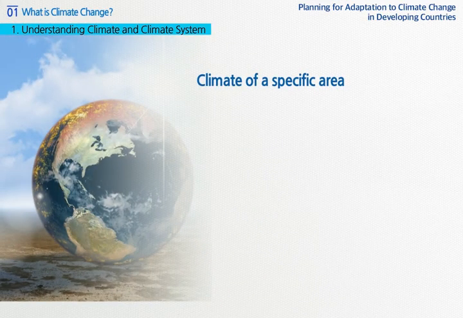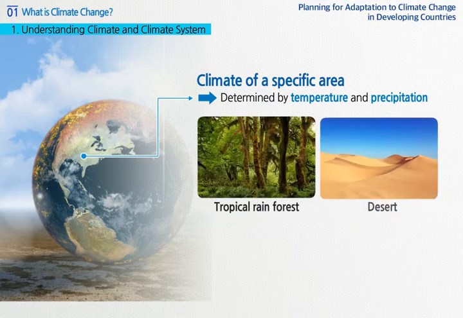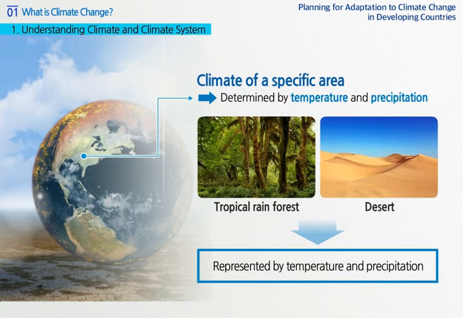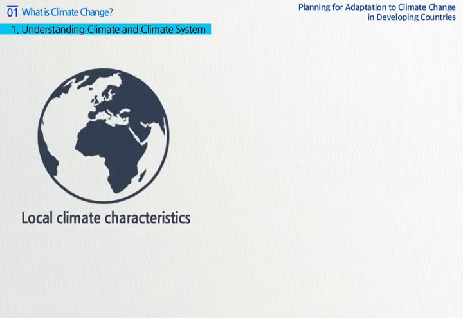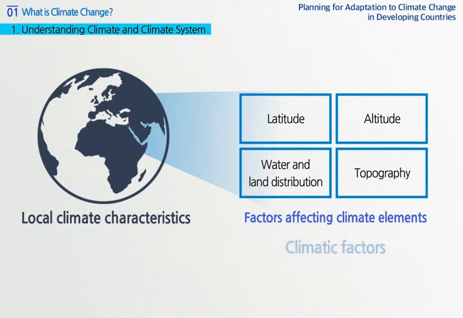Normally, climate of a certain area is determined by temperature and precipitation. Therefore, these two variables are considered when we discuss climate. For example, tropical rainforests and deserts can be clearly distinguished in climate characteristics, based on temperature and precipitation only. Local climate characteristics like this are adjusted by latitude, altitude, water and land distribution, and topography. Like this, the factors that affect climate elements are called climatic factors.